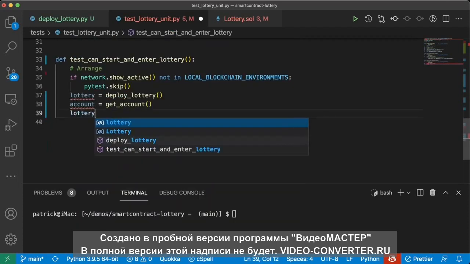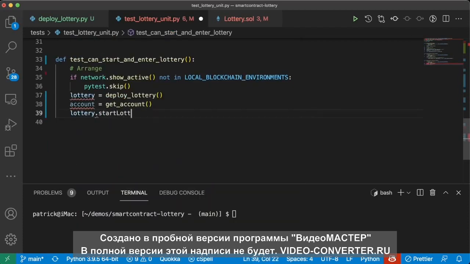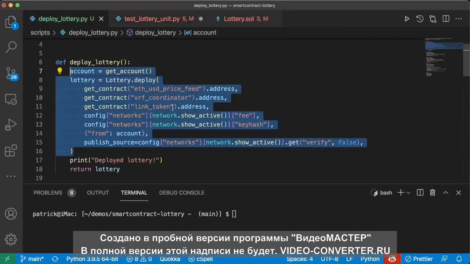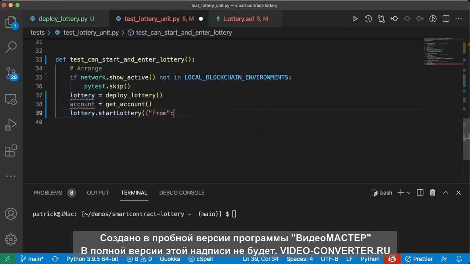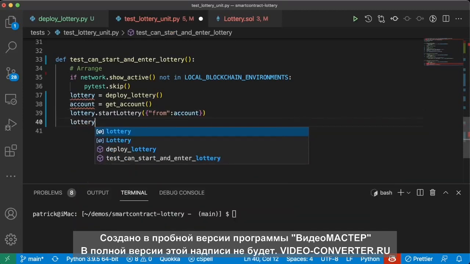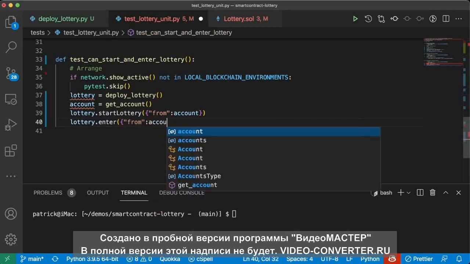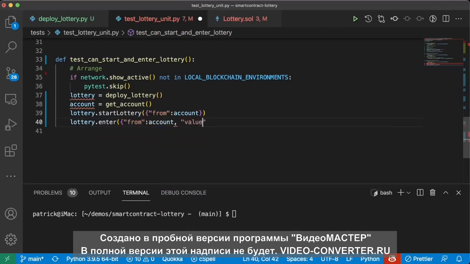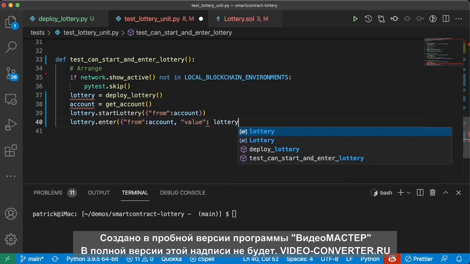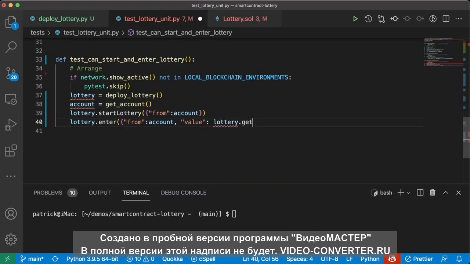We'll start the lottery, lottery.start_lottery from account. We'll do lottery.enter from account, with value lottery.get_entrance_fee.